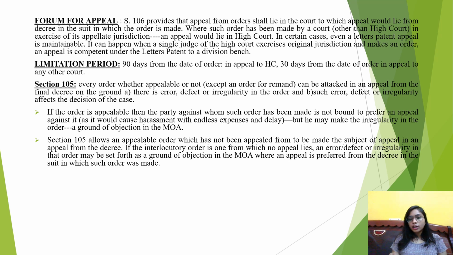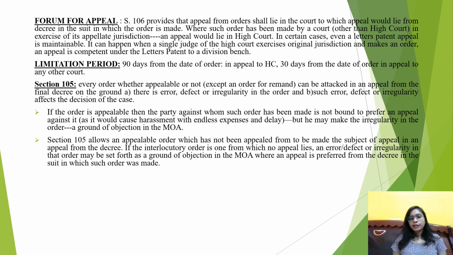Now, if the order has been passed by a court while exercising appellate jurisdiction, then in that case the appeal is going to lie before the High Court. We have already studied that in certain circumstances a letters patent appeal is also maintainable, and it is maintainable when a single judge of the High Court exercises original jurisdiction and makes an order. Then in that case an appeal will lie to the division bench under letters patent. But if the single judge passed an order in exercise of appellate jurisdiction, then letters patent appeal would not have been maintainable.